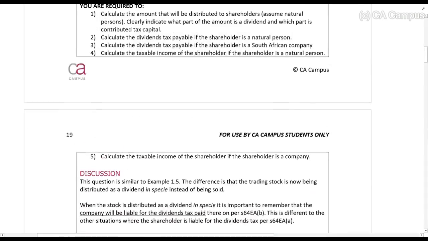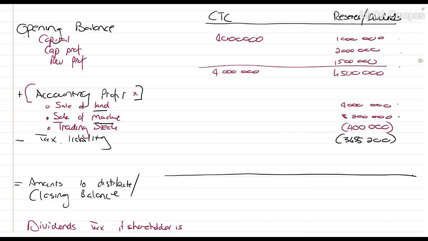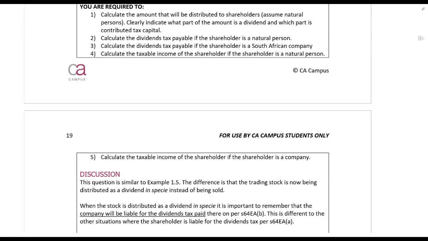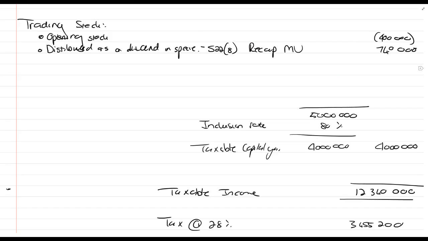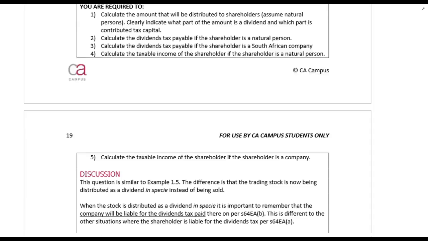Okay, up to there. But now, what is important? Let me actually just show it like this. This tax liability over here, there is the income tax liability, which we just calculated and saw, 3,455,200.